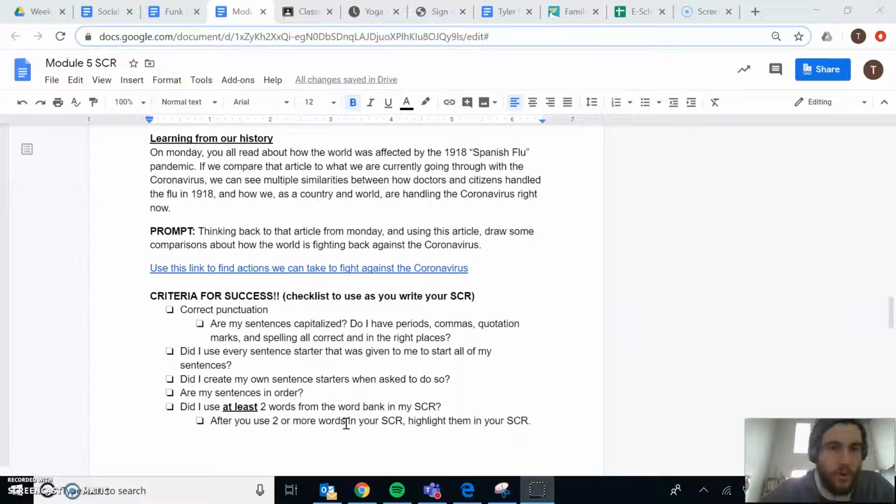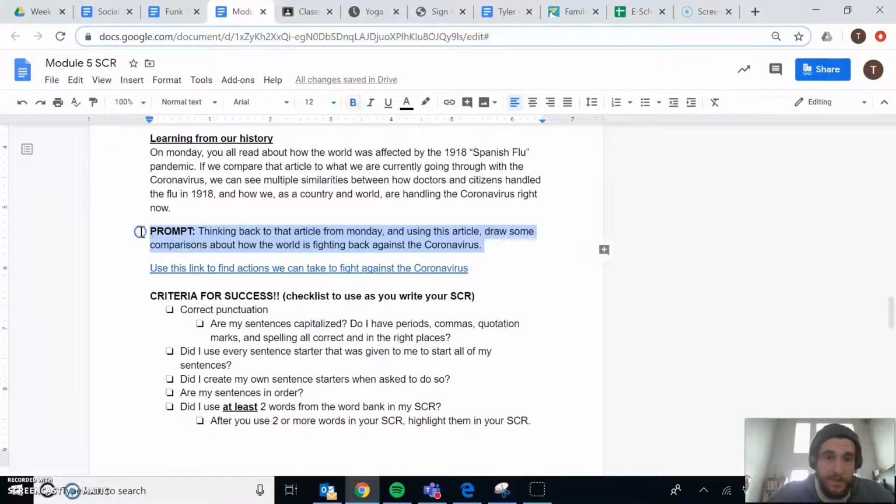On Monday, you all read about how the world was affected by the 1918 Spanish flu pandemic. If we compare that article to what we are currently going through with the coronavirus, we can see multiple similarities between how doctors and citizens handled the flu of 1918 and how we as a country and world are handling the coronavirus right now. So our prompt is thinking back to that article from Monday and using this article, draw some comparisons about how the world is fighting back against the coronavirus.